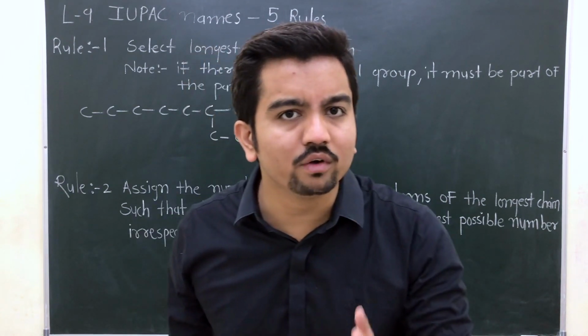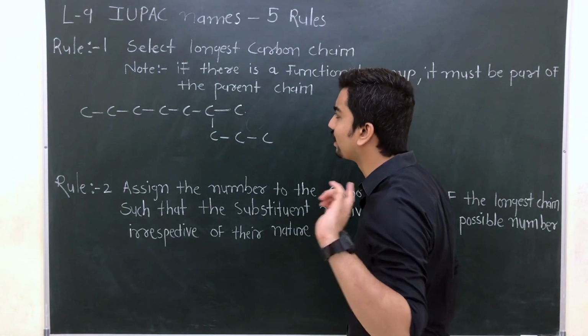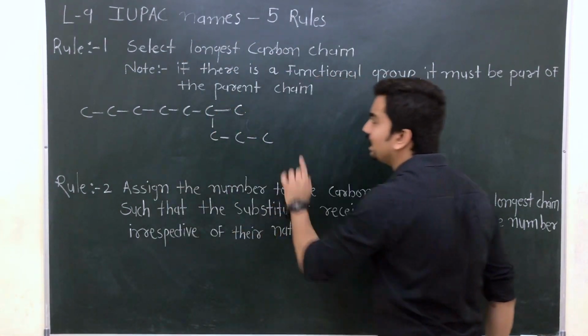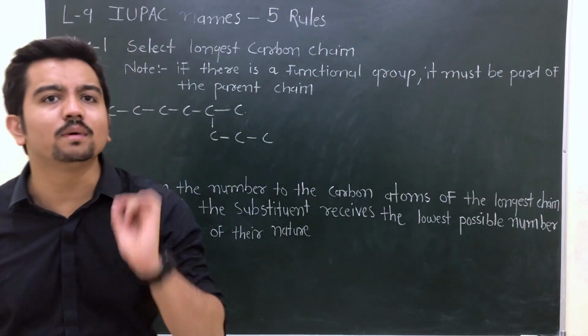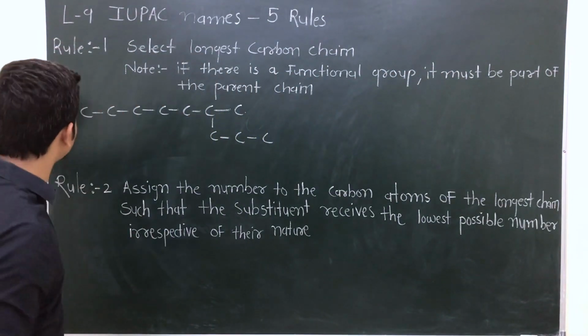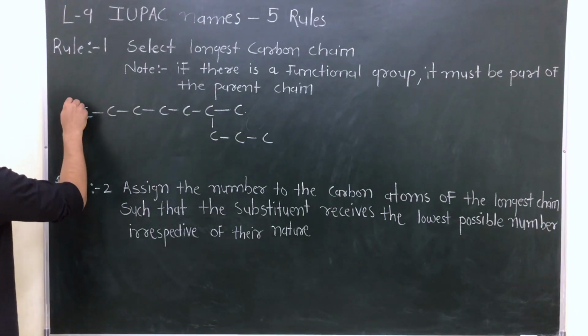Use your headphones for better results. Now you have to identify the longest carbon chain. You may have an idea that this one will be considered the longest carbon chain.